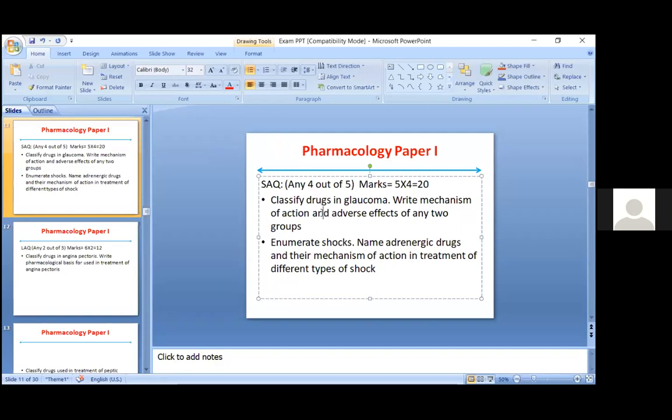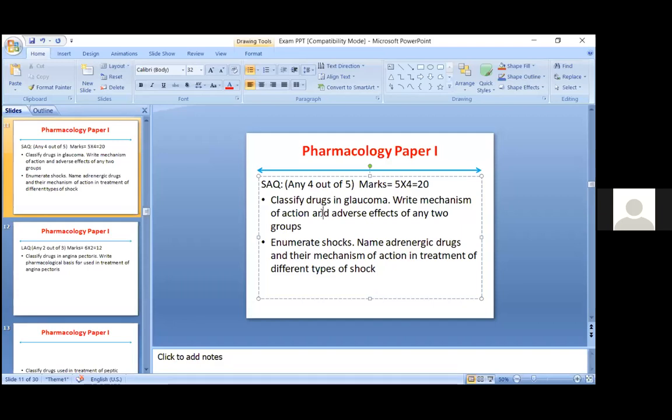First you have to write about glaucoma, then mention how glaucoma occurs. Whenever any question on glaucoma comes, most students draw just one diagram and in that same diagram they write about the pathology and also the various drugs.